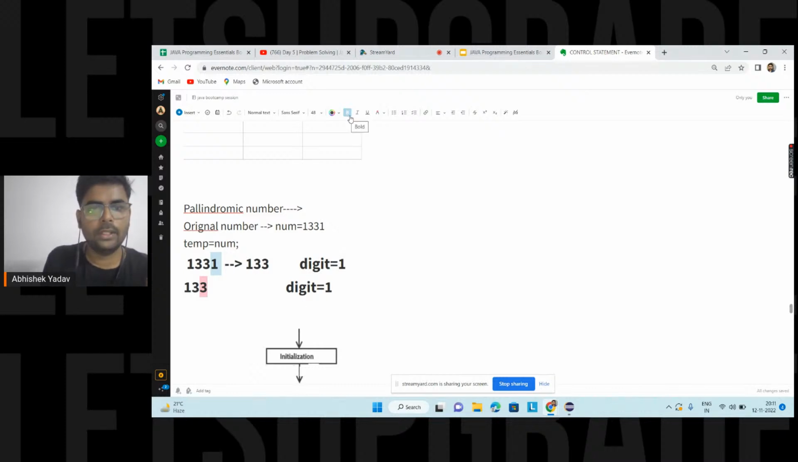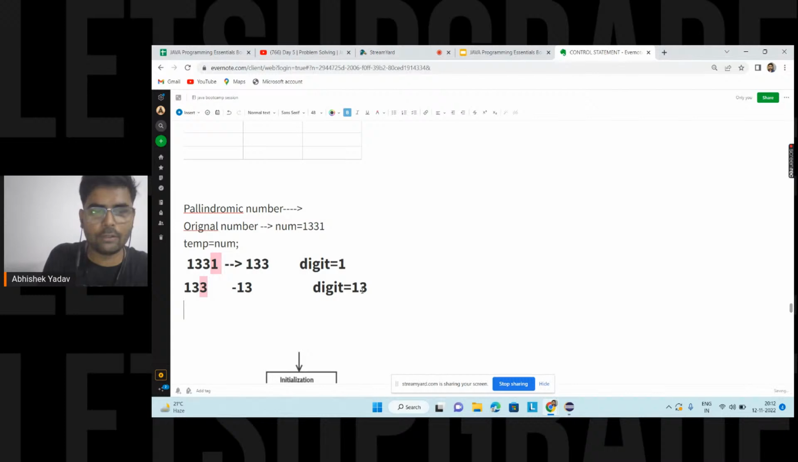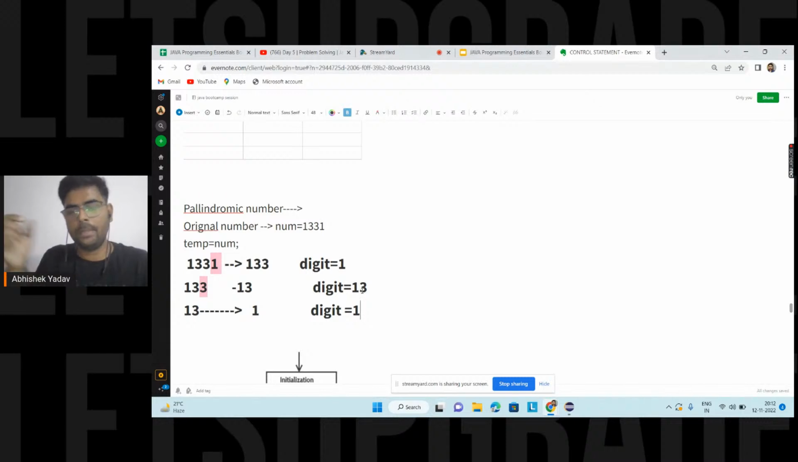Here you are saying, you have 13, and you have extracted 3, and you will put 3 behind 1 here. After that, you have to execute the same logic again. You are extracting the last digit, that is 3, and the number remaining is 1 inside the temp variable, and inside digit you have added the extracted number behind the digit, that is 133.